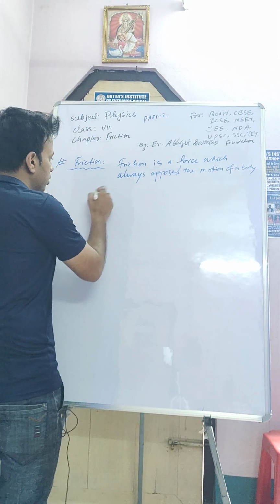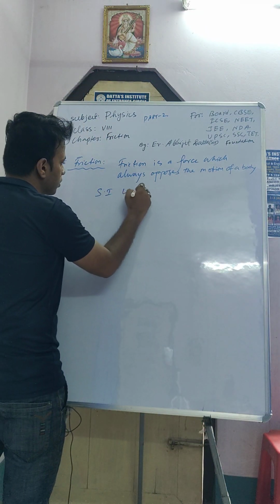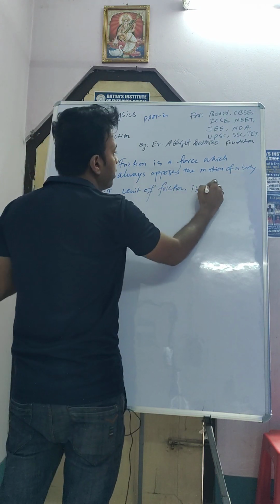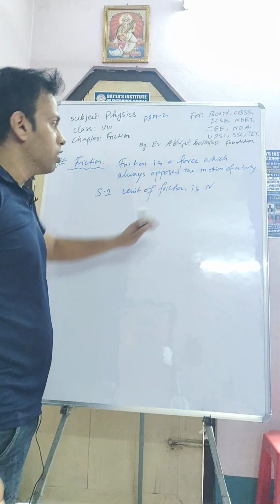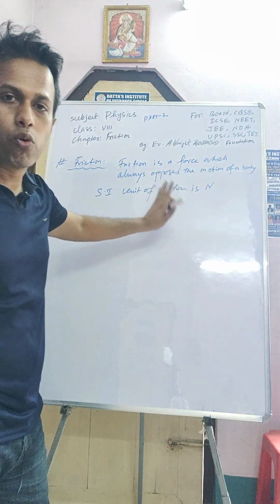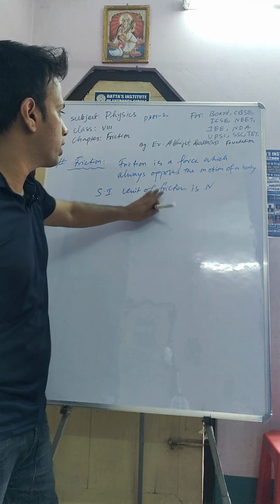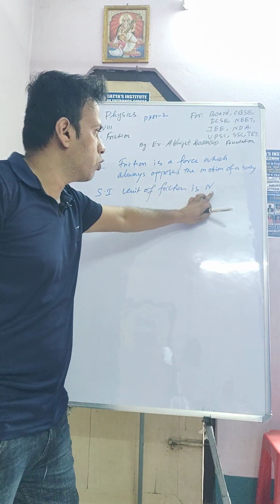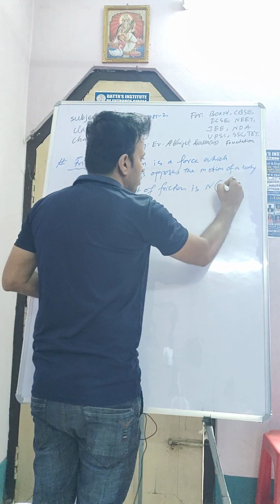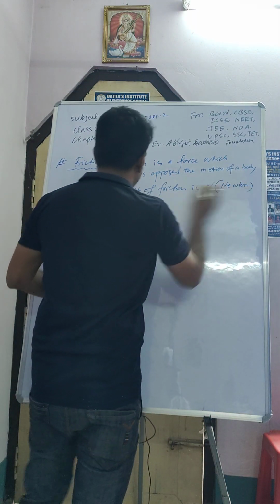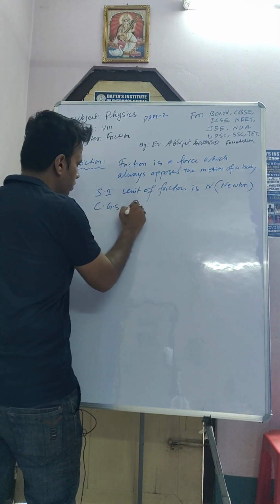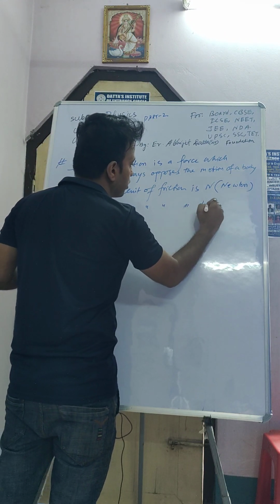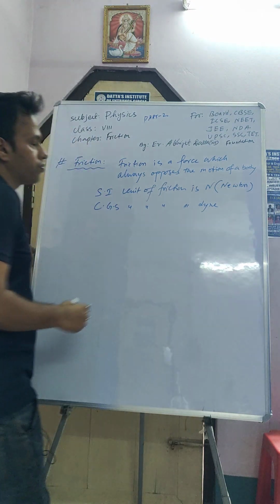So what is the SI unit of friction? The SI unit of friction is Newton, because friction is a force. The SI unit of friction is also the SI unit of force, and the SI unit of force is Newton. The CGS unit of friction is dyne, D-Y-N-E, dyne.